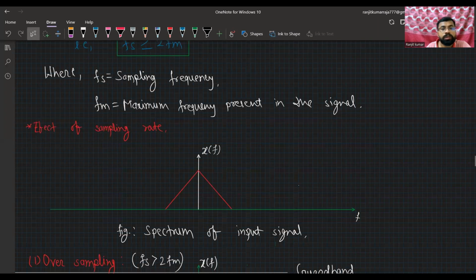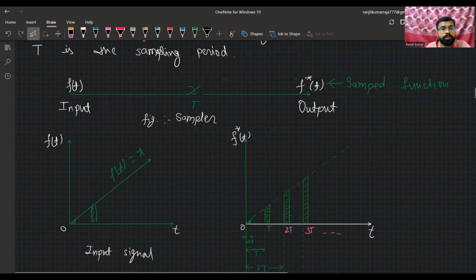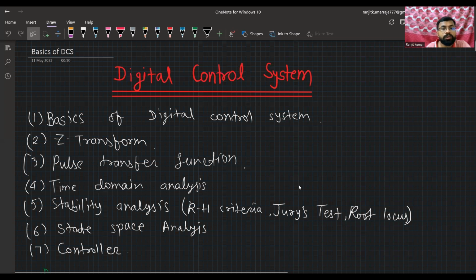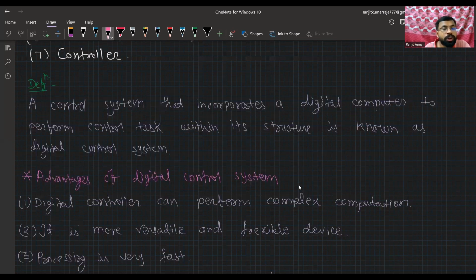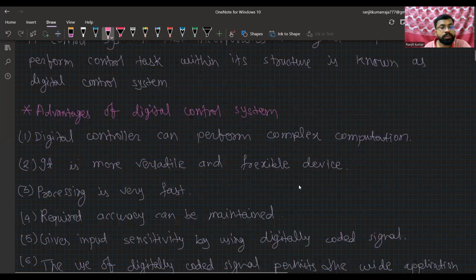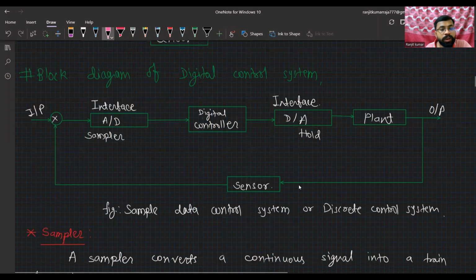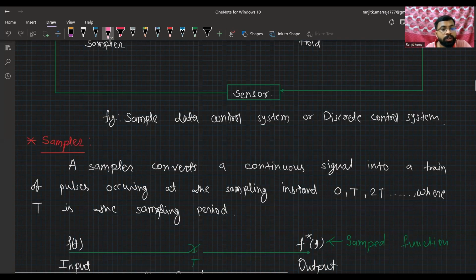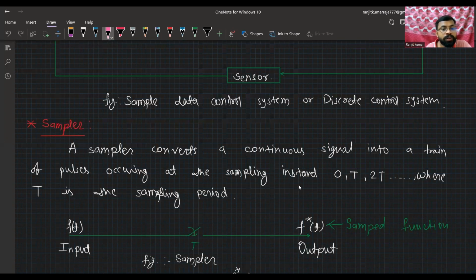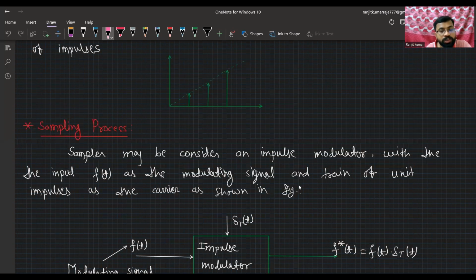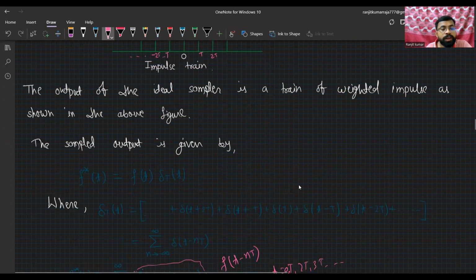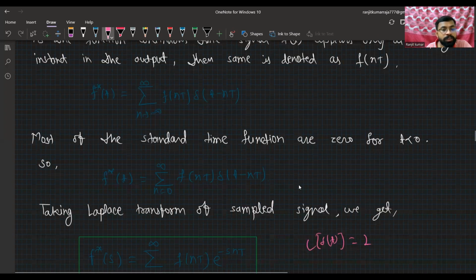So in a single word, I can summarize: in digital control systems, in the basics, we saw the definition and some advantages. After that, the basic block diagram, and the difference between analog and digital. After that, the sampler, some functions of the sampler, the ideal sampler, and the sampling theorem.